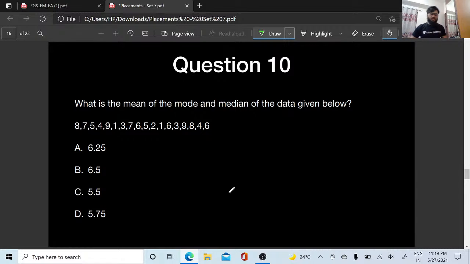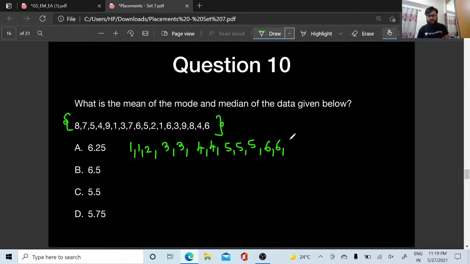Okay, so we will just solve this question as we have brought it up. What is the mean of the mode and the median of the data given below? First, let us write this down in the proper order. How many ones do I have? 1, 1. 2 is there. I have 3, 3. I have 4, 4. I have 5, 5, 5. I have 6, 6, 6. There are 3 sixes. 2 sevens are there. 2 eights are there. 2 nines are there.